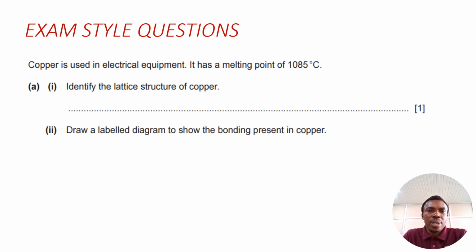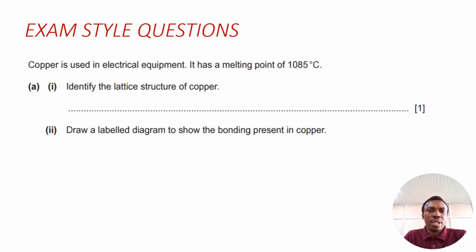So this is a typical examination question. You are asked: copper is used in electrical equipment. It has a melting point of 1085 degrees Celsius. You are asked to identify the lattice structure of copper. Copper is a metal, so when we talk about lattice, it has to do with the arrangement of atoms, molecules, and ions in a regular repeating pattern. So the lattice structure of copper, which is a metal, is the arrangement of positively charged copper ions surrounded by a sea of delocalized electrons in a regular repeating pattern.